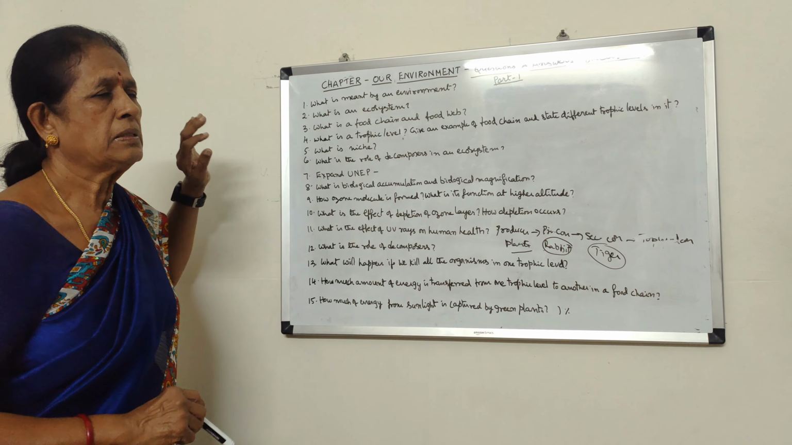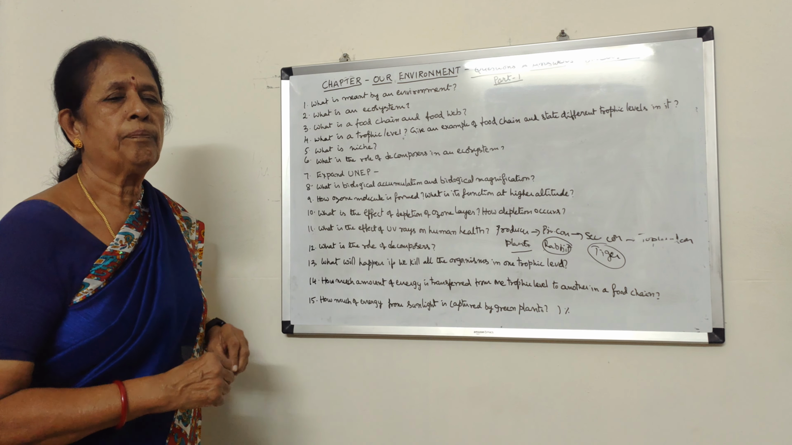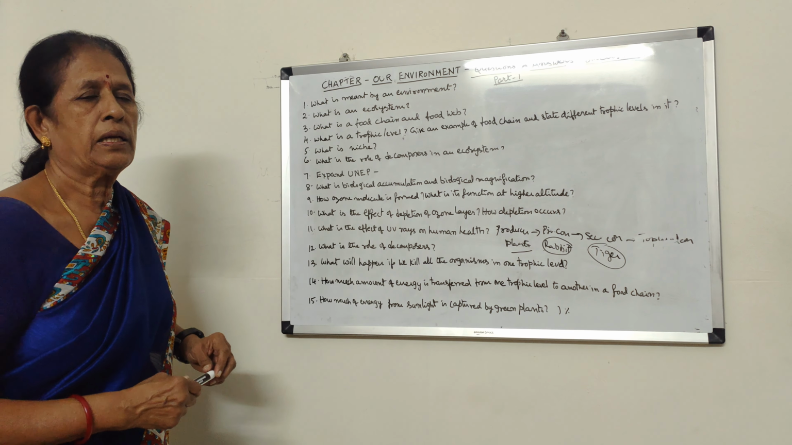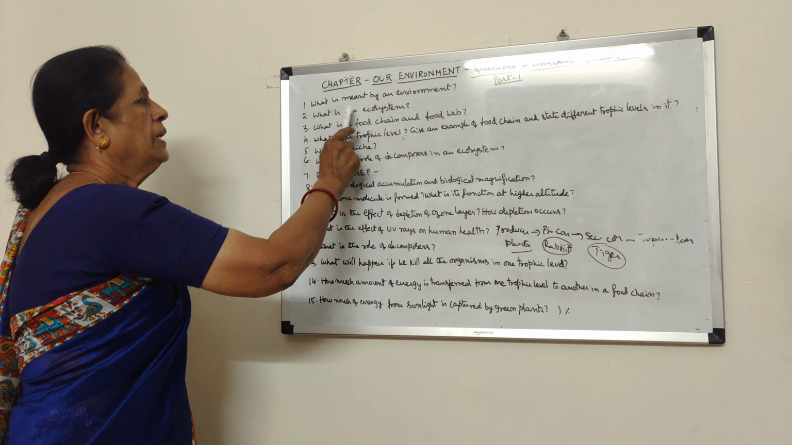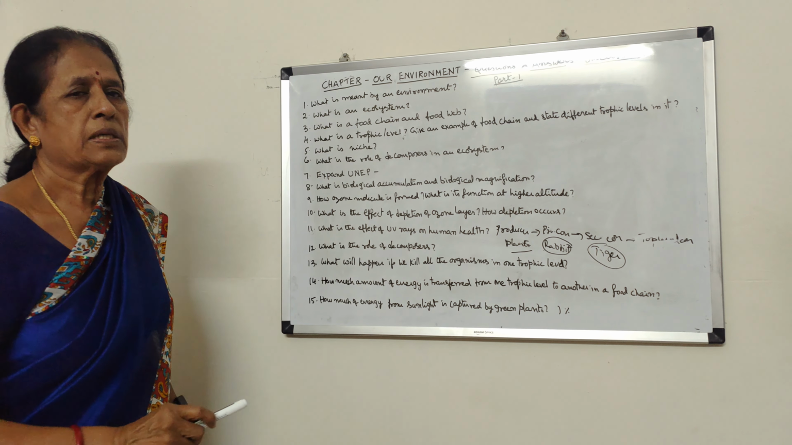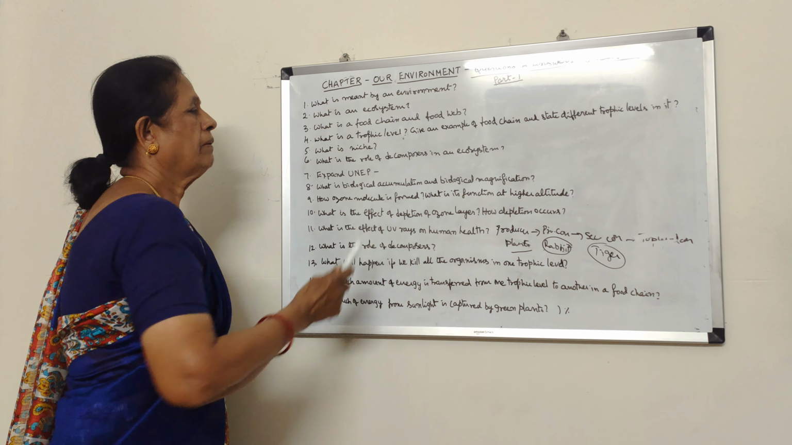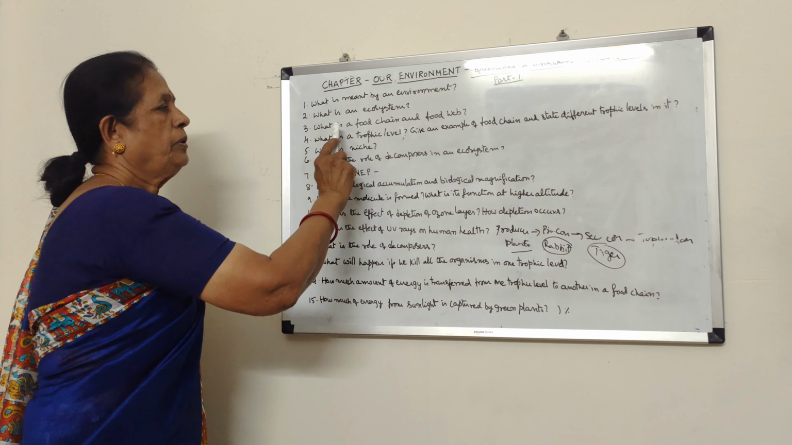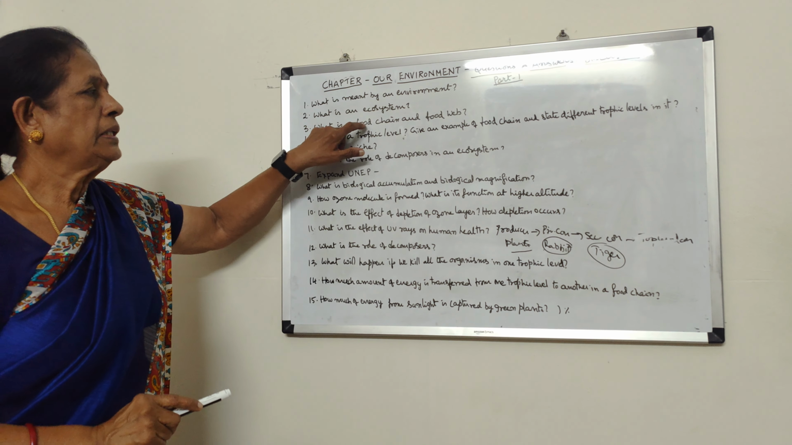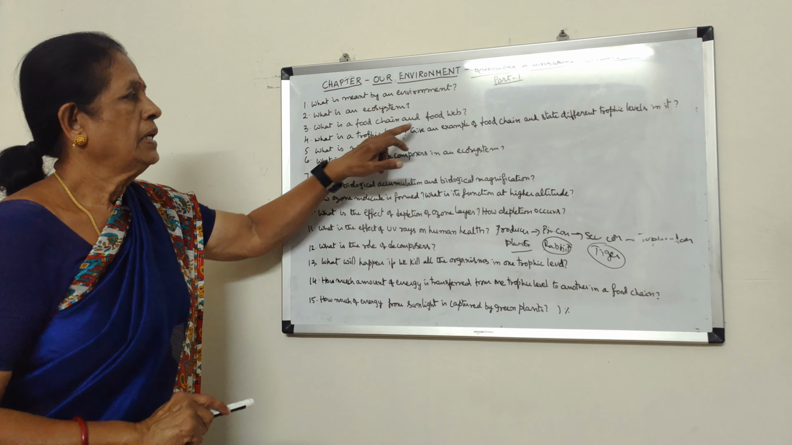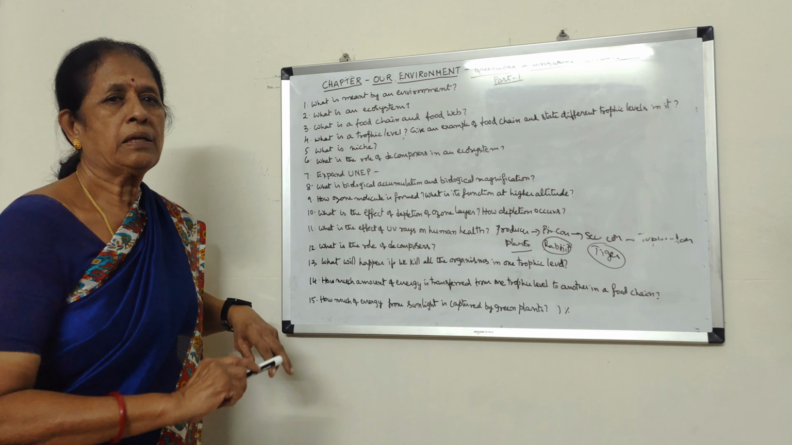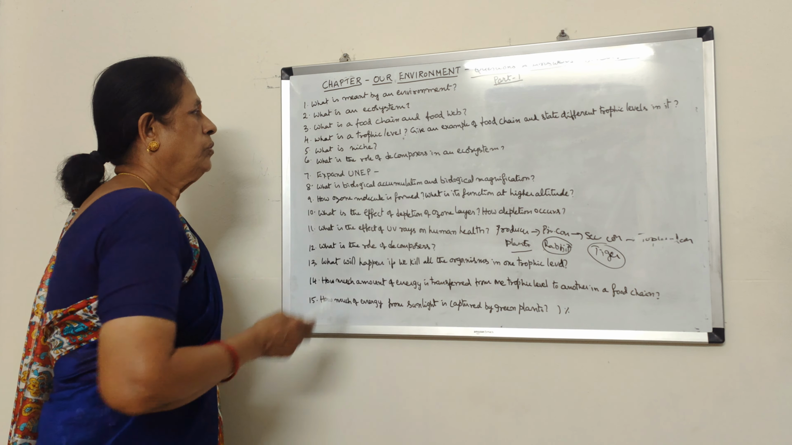Environment means the area where an organism, a plant, an animal survives. That is called environment. Different ecosystems are there which include biotic and abiotic factors. Food chain and food web. Unidirectional flow of energy in the form of food is called a food chain, and multi-directional flow, interlinked food chains, is called a food web.